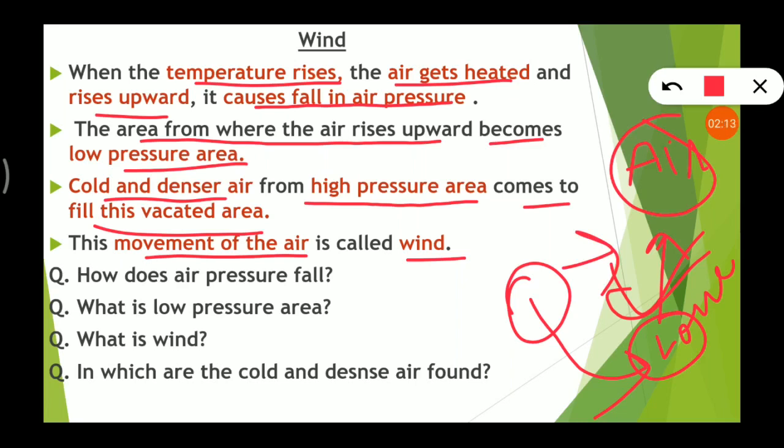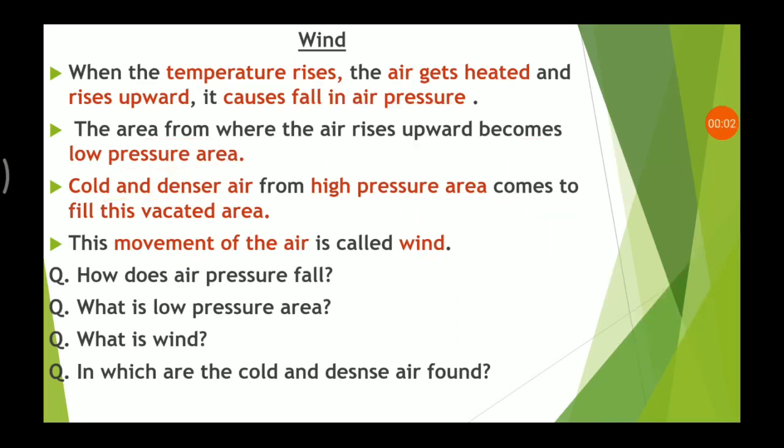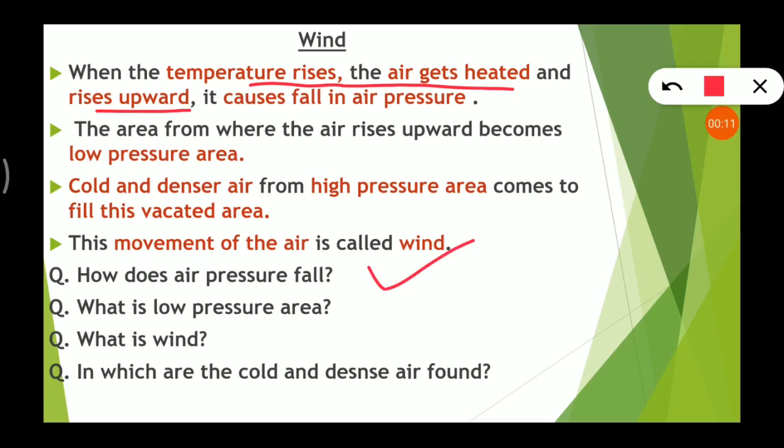Now the questions. I hope everything is clear to you and you can easily attempt this. Air pressure falls when the temperature rises and air gets heated and rises upward, right? What is low pressure area?